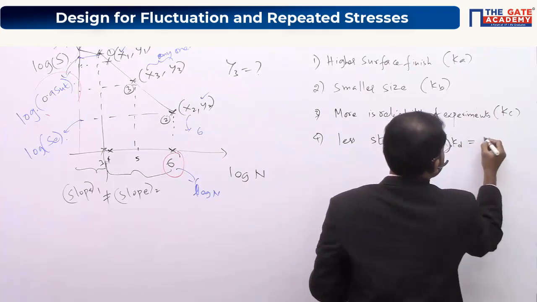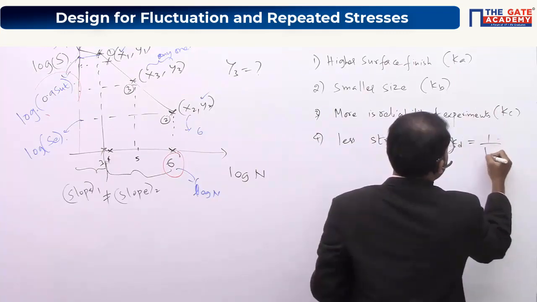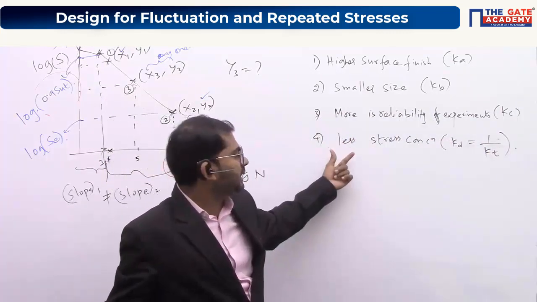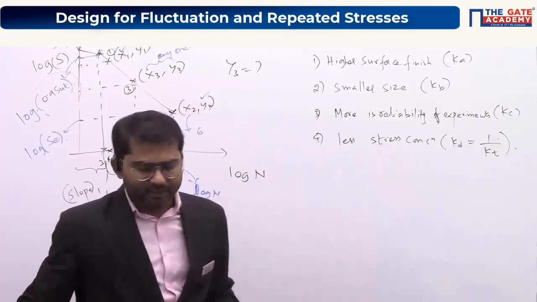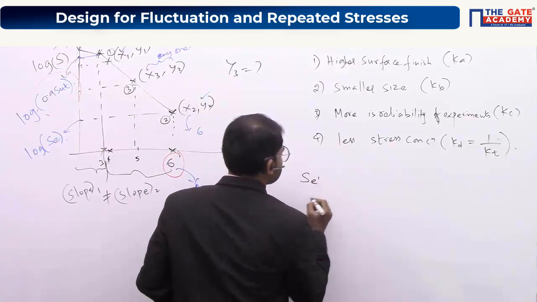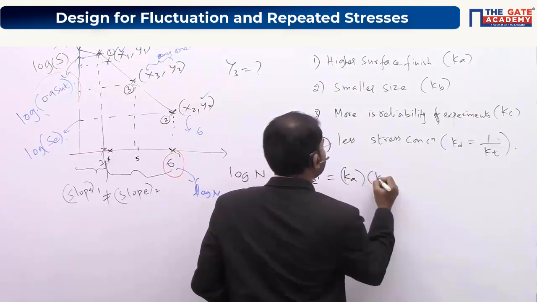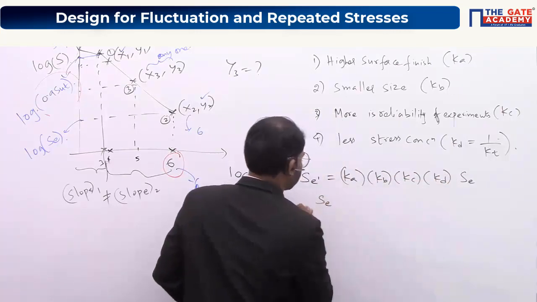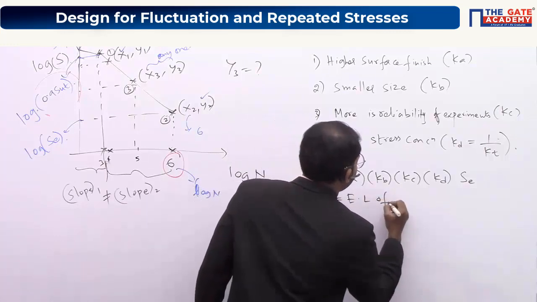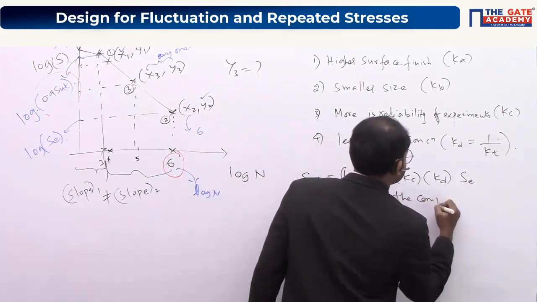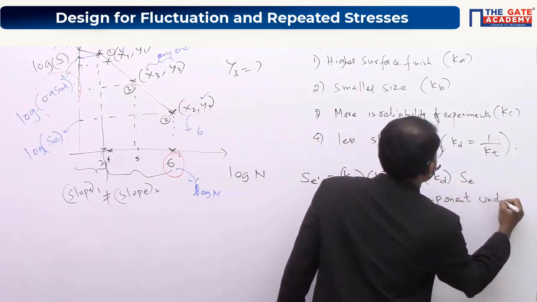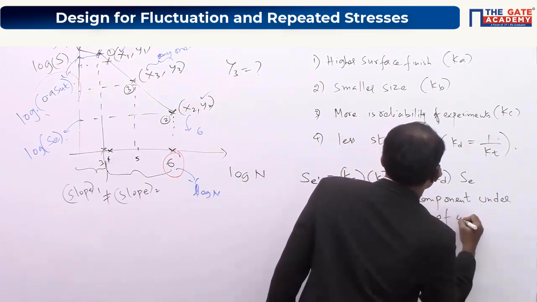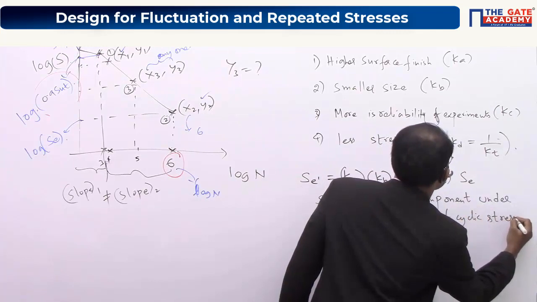In fact, this Kd is inversely proportional to Kt, or 1 by Kt value. Kd is actually 1 by Kt because I am expecting lesser stress concentration. Understand? And you can write it down like this: Se dash is equal to Ka into Kb into Kc into Kd into Se, where Se is the endurance limit of the component under reversed type of cyclic stresses.